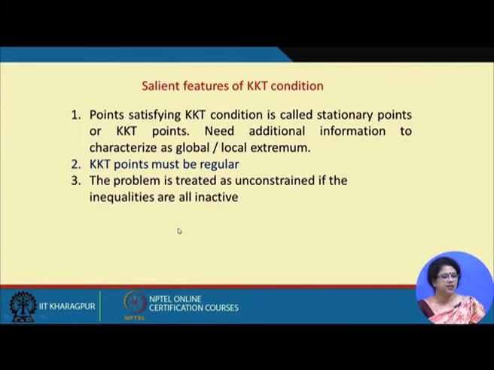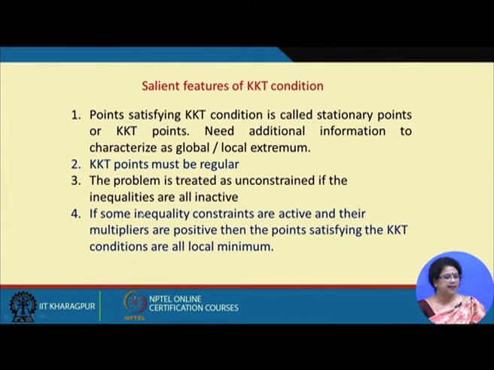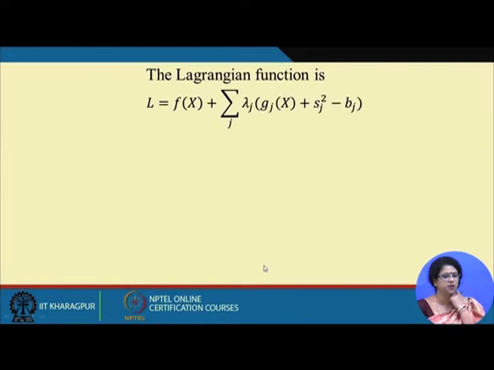That is why we can say that all the inequalities are inactive. And if we have a few inequality constraints which are active and a few which are inactive, through the KKT condition we can very easily find out that for the inactive constraints the KKT multiplier is 0, and for the active constraints the KKT multiplier will be non-zero. That is the symptom given through the KKT condition. Let me go through the KKT condition in detail.